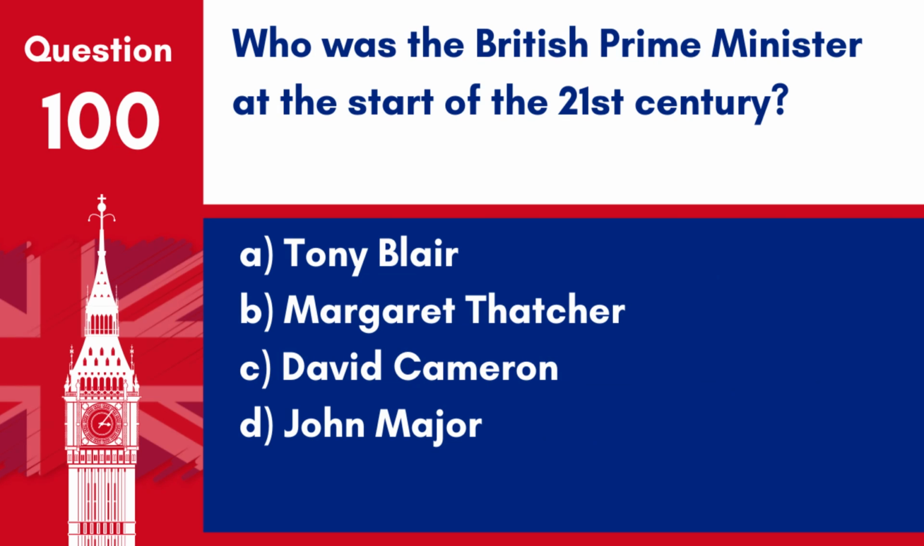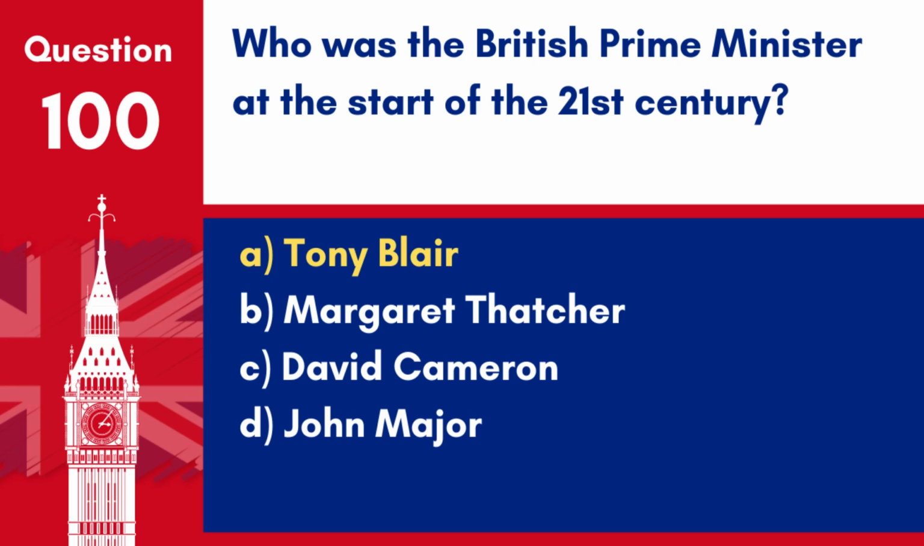Question 100. Who was the British Prime Minister at the start of the 21st century? A. Tony Blair. B. Margaret Thatcher. C. David Cameron. D. John Major.